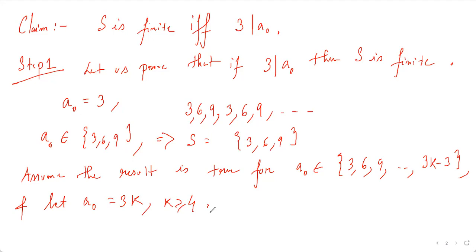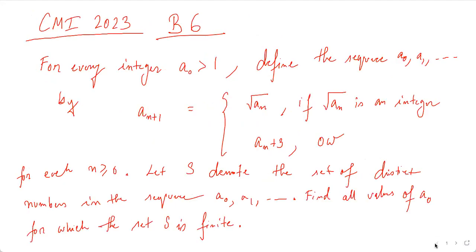Now there are two cases, because in the first step there will be two cases: either A naught is a perfect square or it is not. We have to deal with these two cases, once when it's a perfect square and once when it's not.